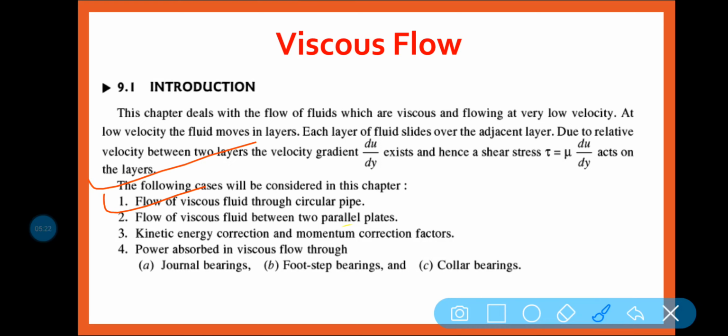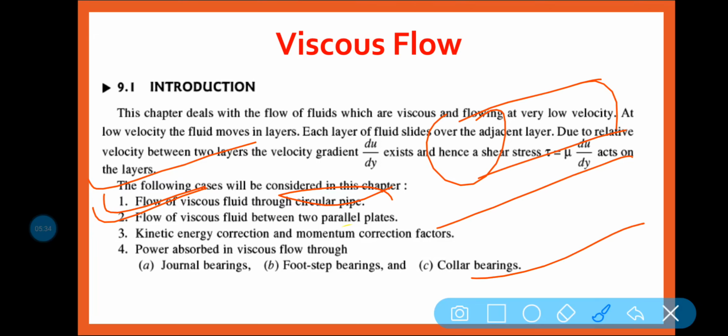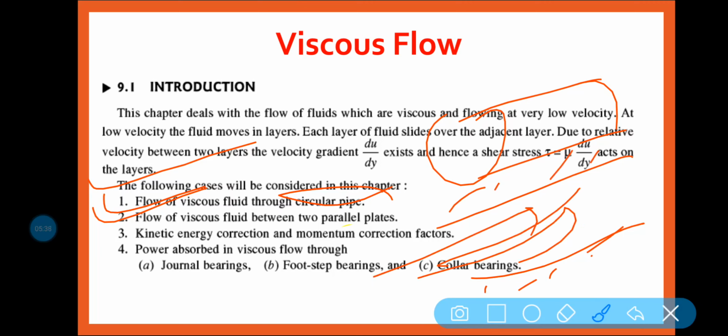The following cases will be considered in this chapter: flow of viscous fluid through a circular pipe. This is a circular pipe. Flow of viscous fluid between parallel plates. This is your parallel plate, and in between the parallel plates the water is flowing.